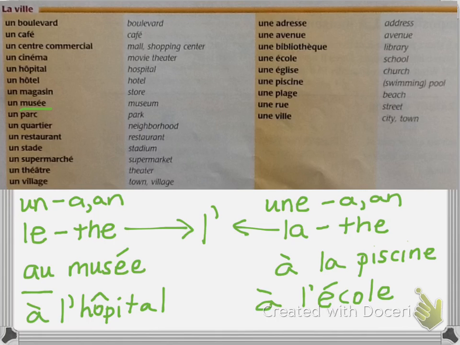And this is all vocabulary that you learned in Lesson 13. So this is all vocabulary you should know the meaning of and how to spell.